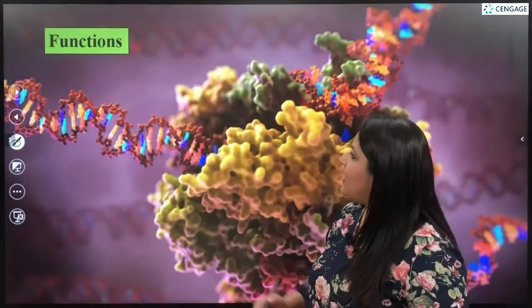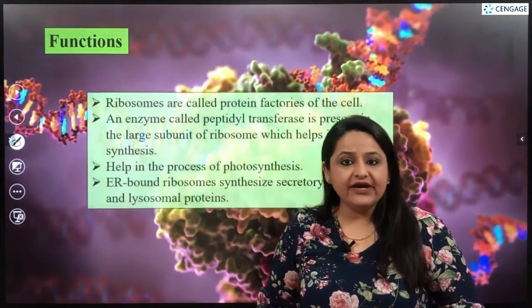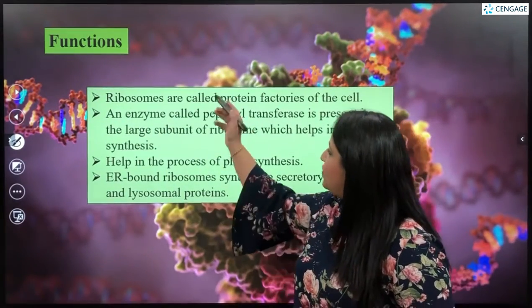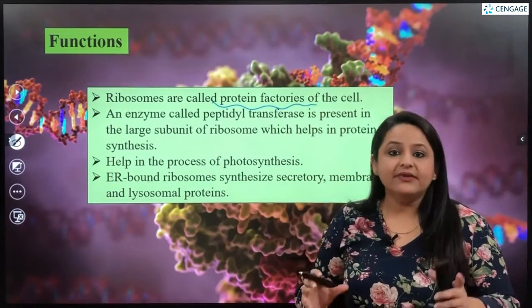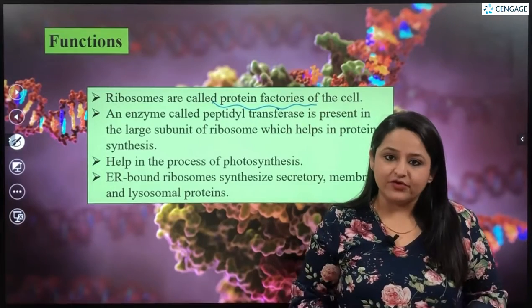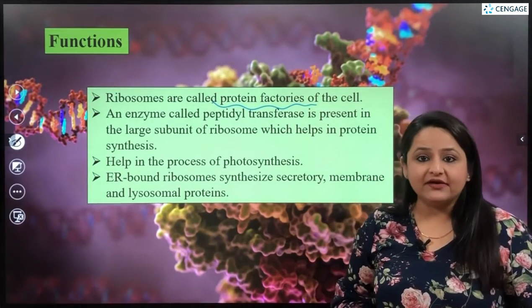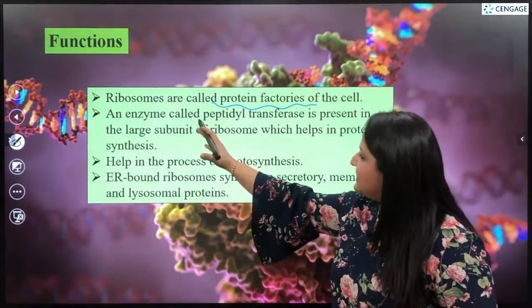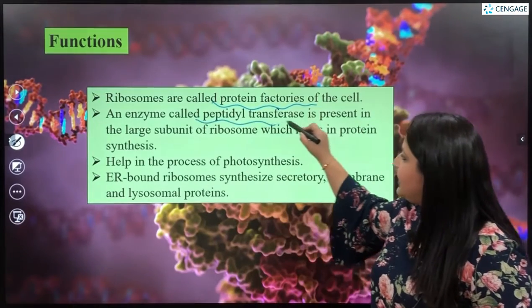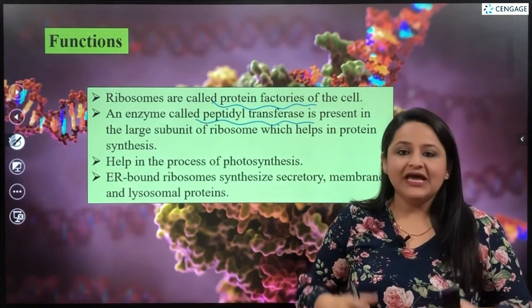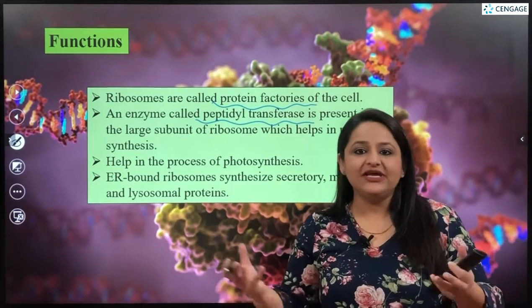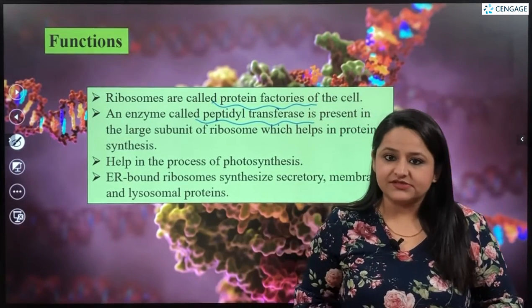Now let's talk about the functions of the ribosomes. As we have already discussed, ribosomes are known as the protein factories of a cell. Why? Because they help in the formation of proteins. And how do they do that? They do so because they have an enzyme known as peptidyl transferase in the larger subunit of the ribosome, and this enzyme helps in protein synthesis.